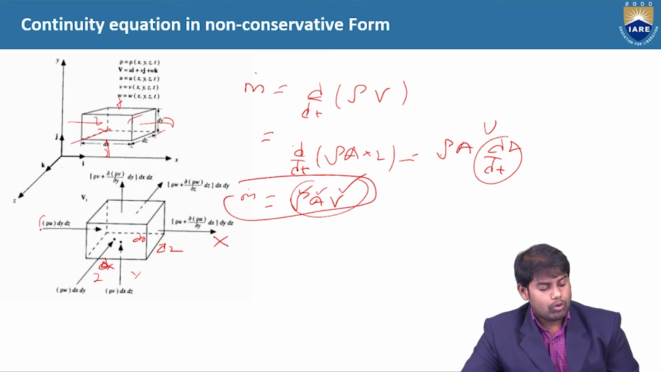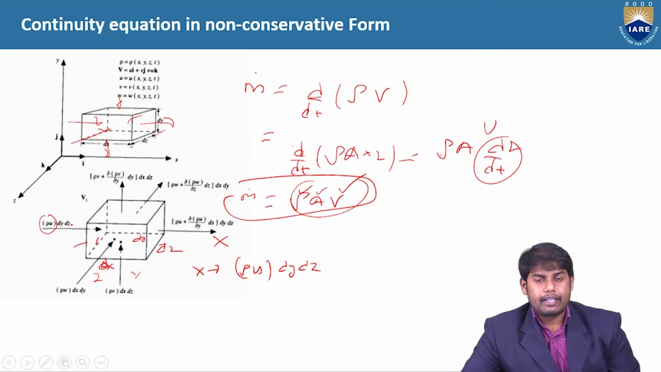So you can see rho u along the x-axis. Along the x-axis, you have rho u, so basically density into velocity. Area is, what is the face area here? This is y and this is z, so it becomes dy dz. This is what is entering. So when it is leaving, what happens?